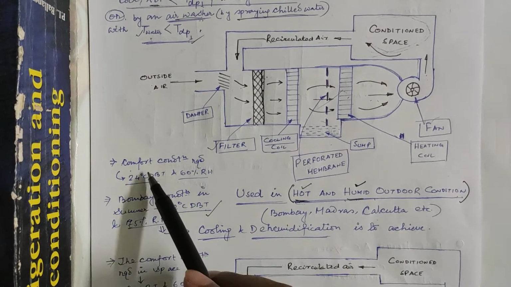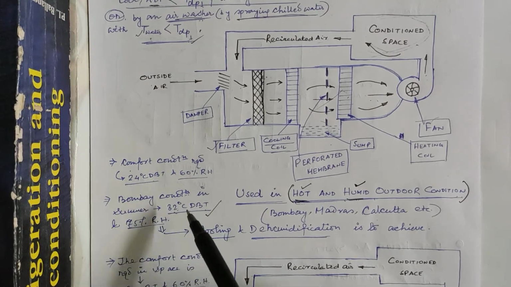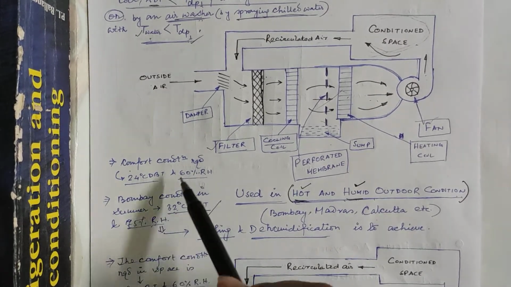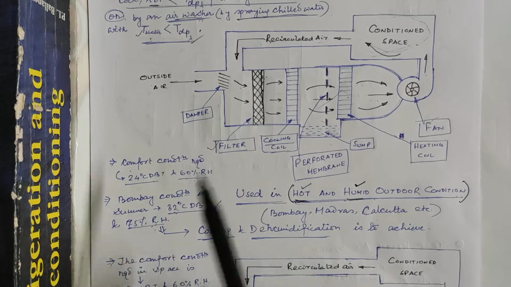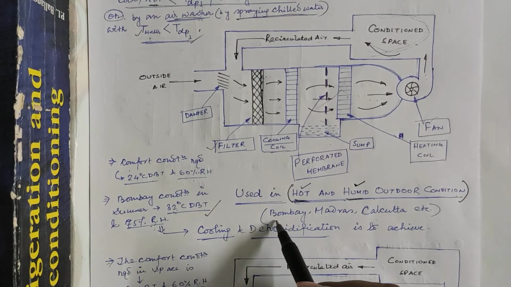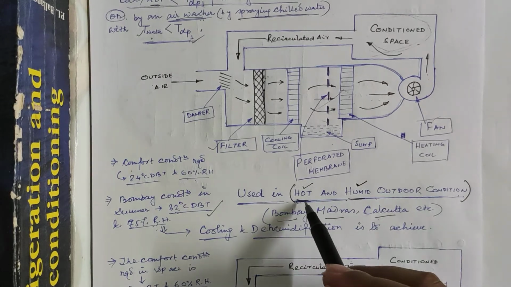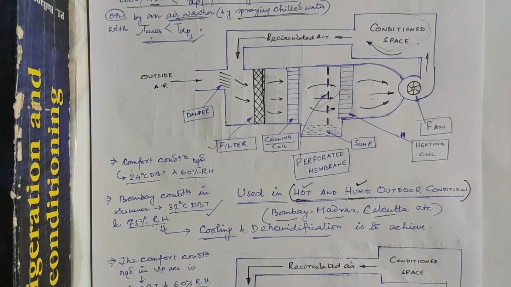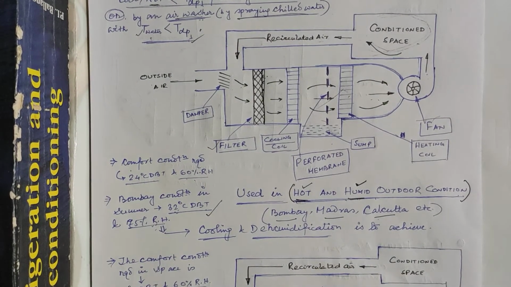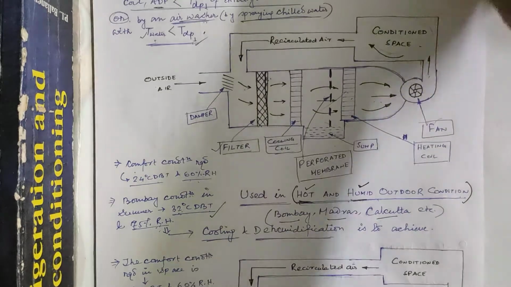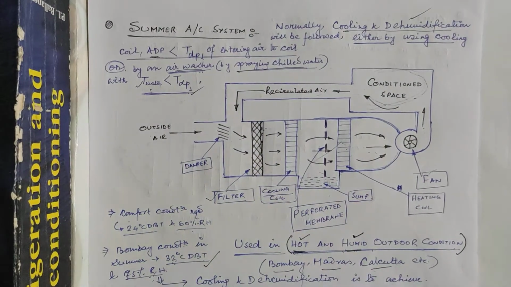So 32 to 24, that means cooling is to be done. 75 to 60, that means dehumidification is to be done. So in summer, in Bombay, Madras, Calcutta, in this zone where the weather is hot and humid, you have to go for this cooling and dehumidification process, which is a part of summer air conditioning.